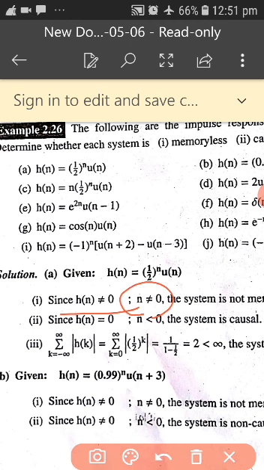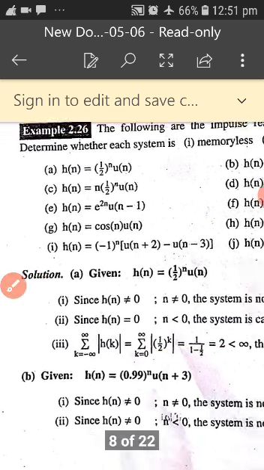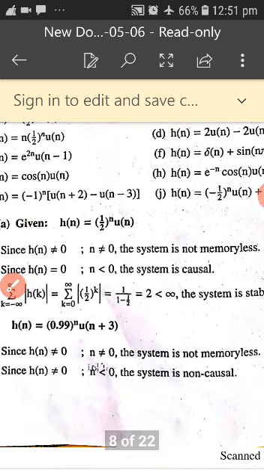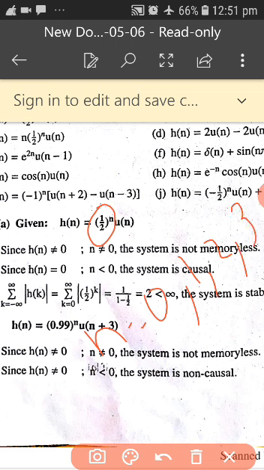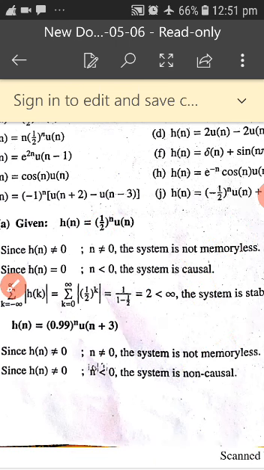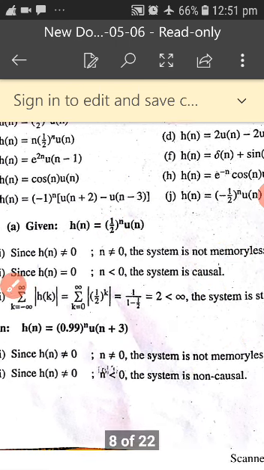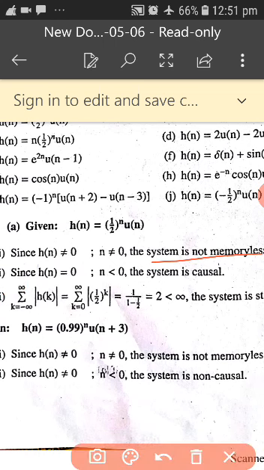Now I have shown that sketch. Hence the system is not memoryless. Memory is required to hold all these values. It is not depending upon the present value, because the n value keeps changing as you go on writing: n equal to 0, 1, 2, 3, and so on to infinity. So you require a memory. Hence the system is called not memoryless.